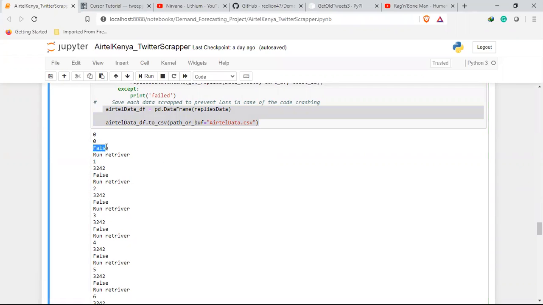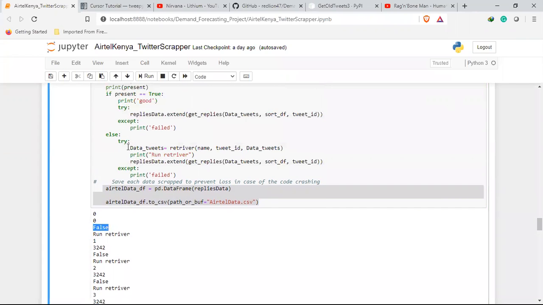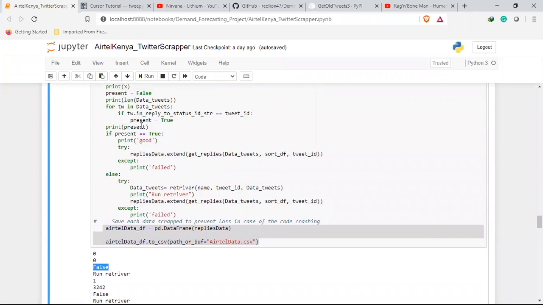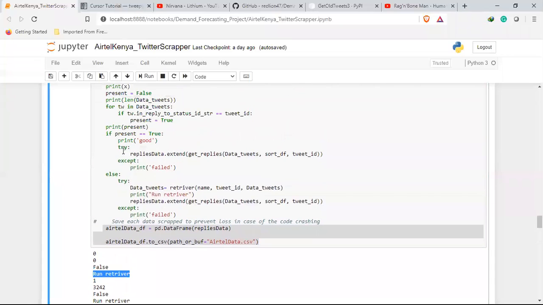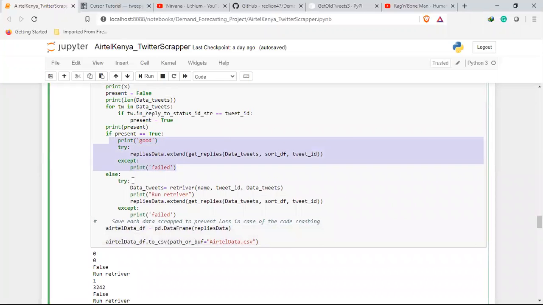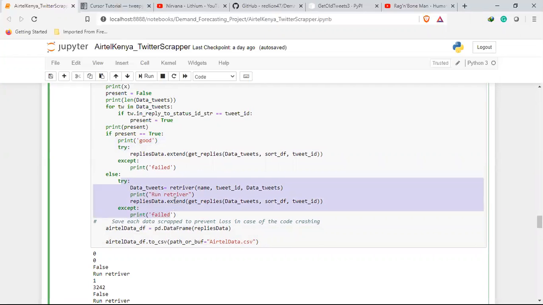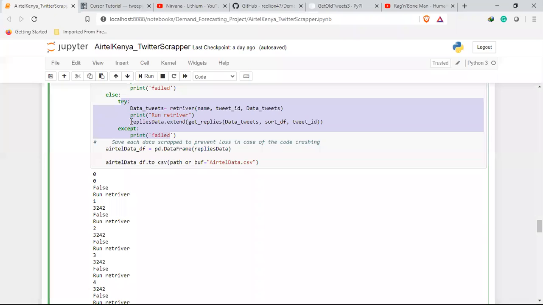This was to see if it has failed, what is the value of my present. Run retriever here was to see if they have run this part of the code or that part of the code. So if it runs this part of the code, it tells me it has run a retriever.